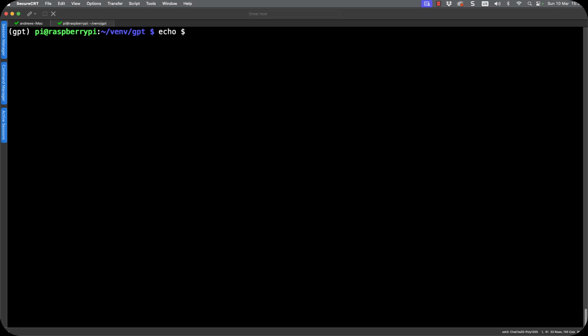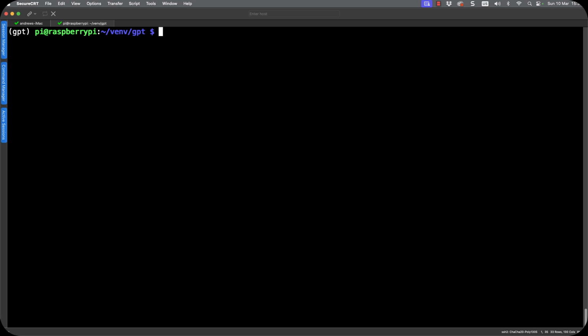If I go through and echo out my OpenAI API key, obviously I'm not going to echo this to the screen, but I've already exported this variable to my command line environment. So this is available to Python from an environment variable. But obviously keep this key secure and don't let other people access it, otherwise they'll be taking your credit.